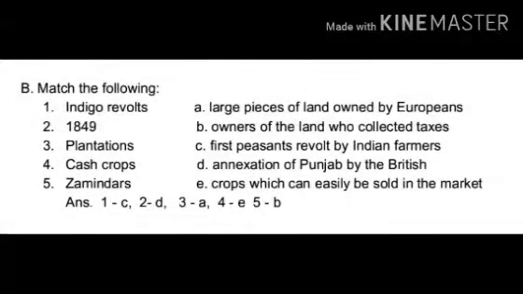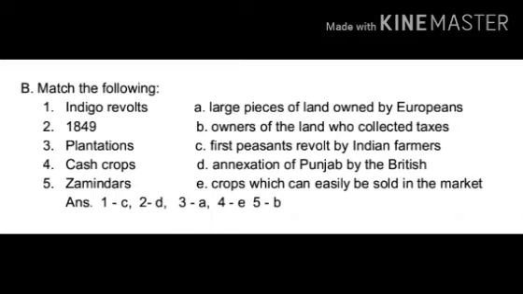B. Match the following. First, Indigo Revolt. Option C. First peasant revolt by Indian farmers. Second, 1849. Option D. Annexation of Punjab by the British. Third, plantation.